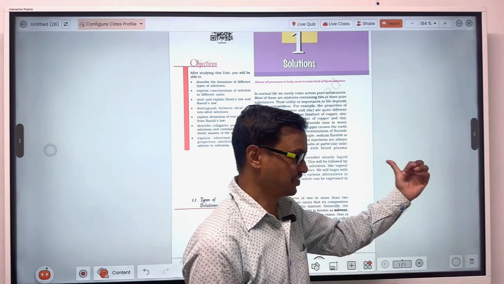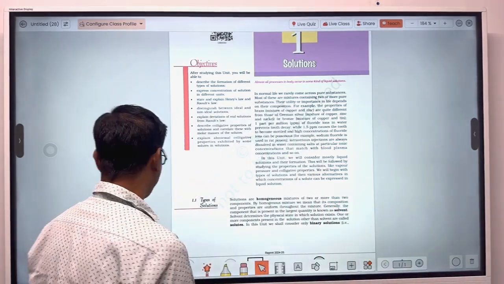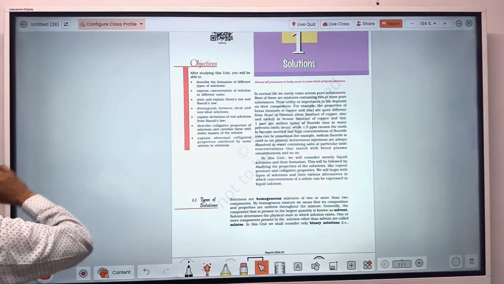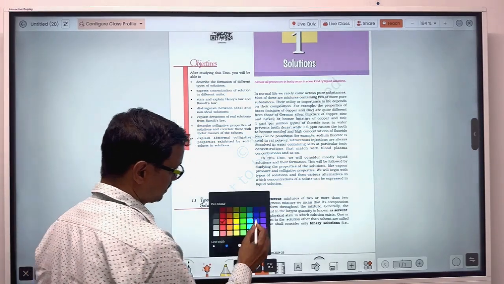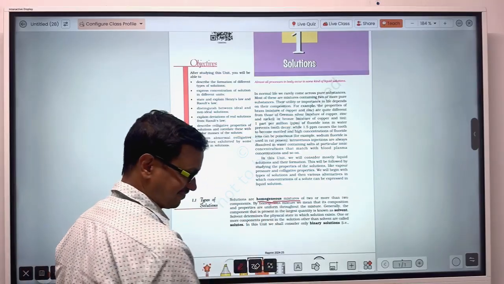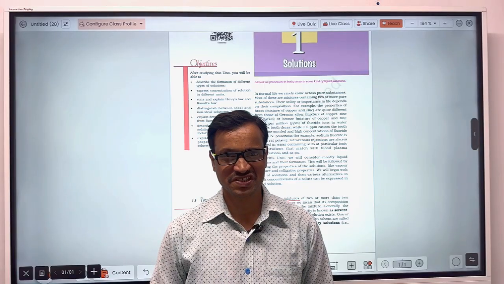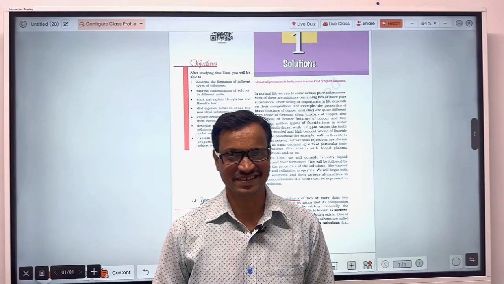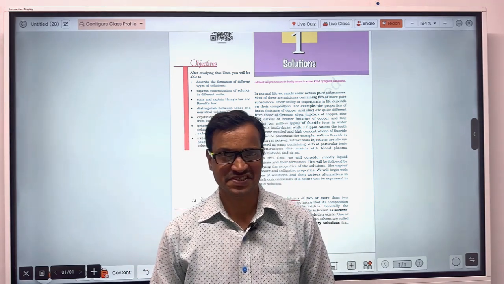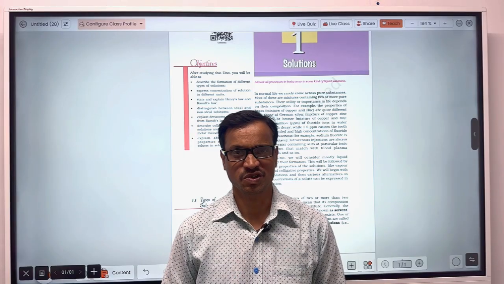So let's see solutions. What is a solution? Solution is actually a homogeneous mixture. The homogeneous mixture is called a solution. What is a mixture? Mixture is the substance whose composition does not remain constant. That is called a mixture.